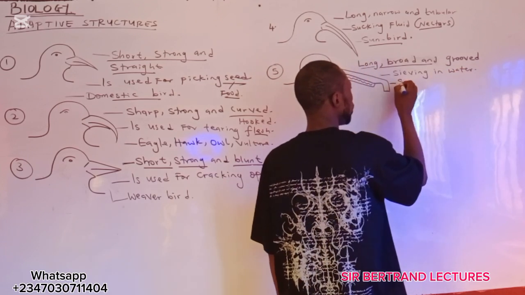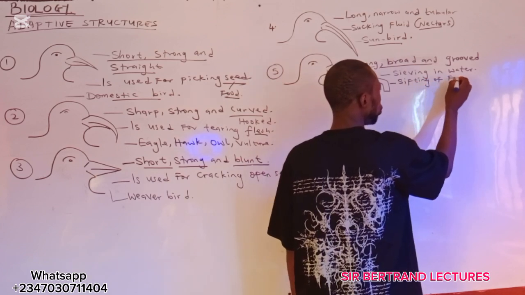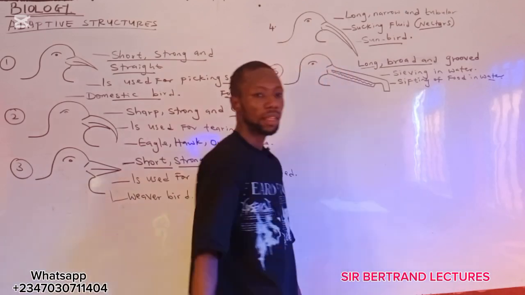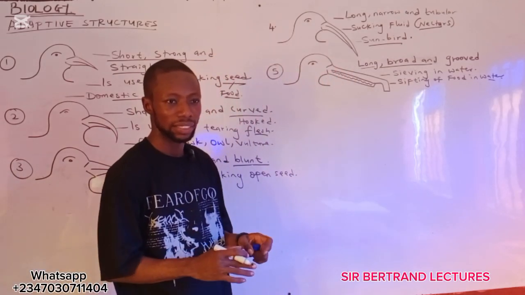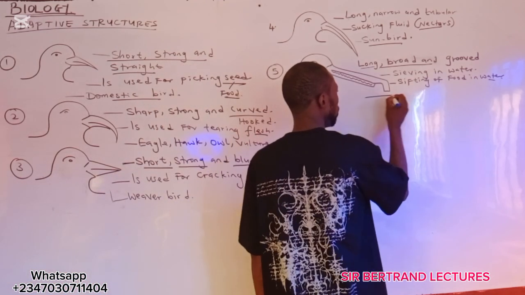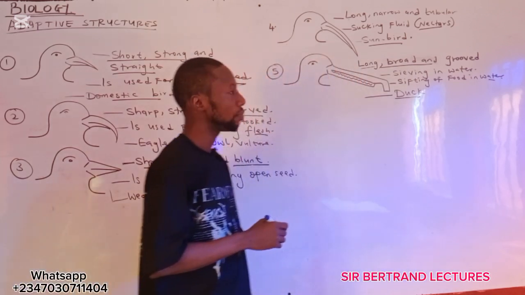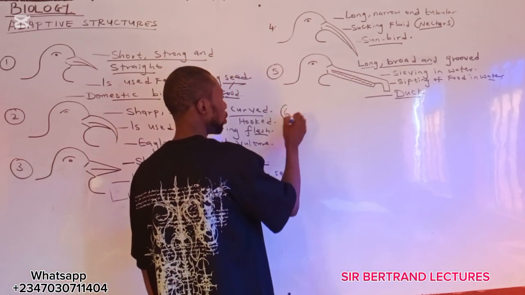I can say it is used for sifting of food in water. That means we have this beak in aquatic bird, such as duck. The beak is seen in duck.